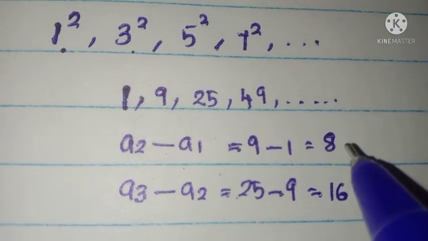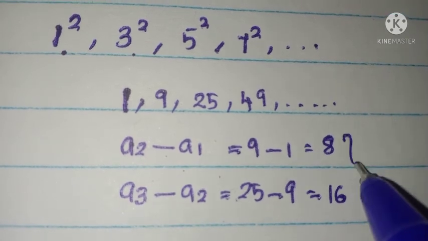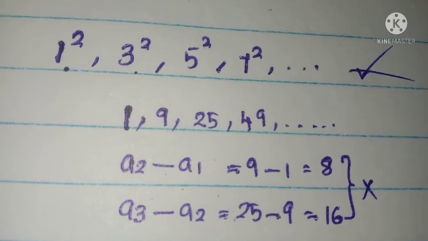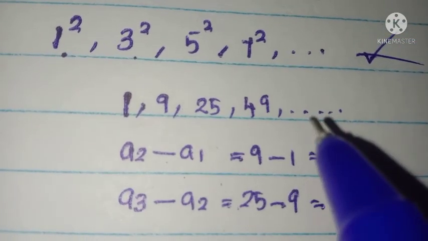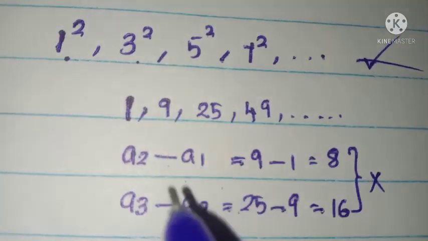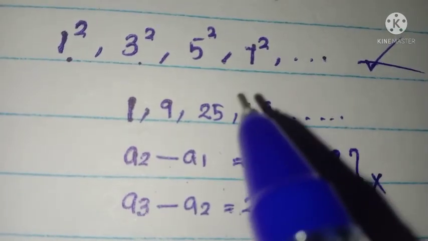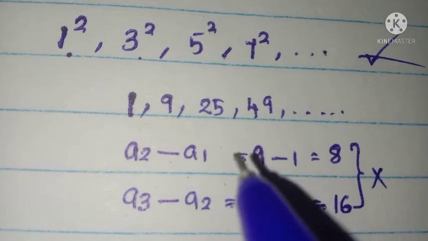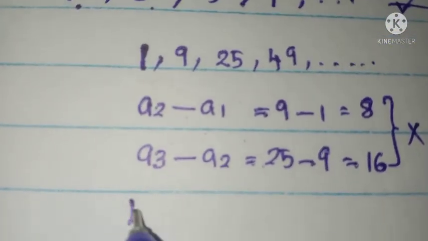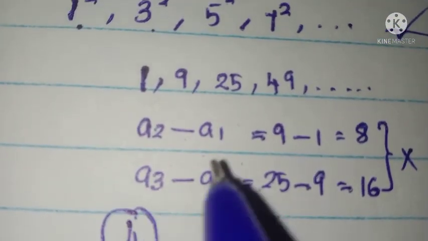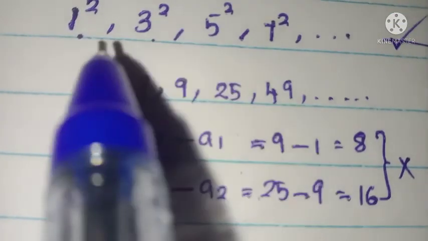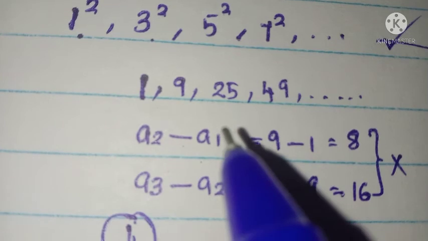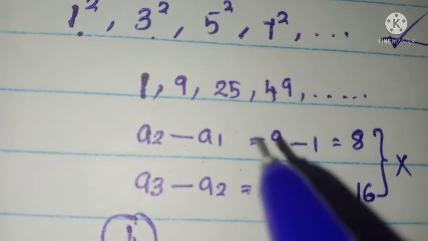From here itself it is very clear the common difference is not the same, and therefore it is not an AP. So you can find whether the given sequence is an AP or not just by finding its common difference. In the fourth set of questions, you can see a lot of problems to verify whether the given sequence is an arithmetic progression or not. So do it by yourself.